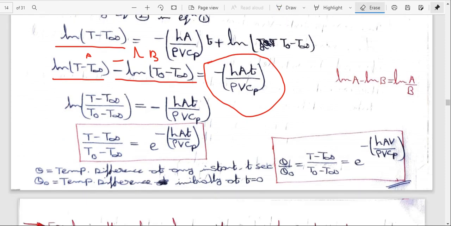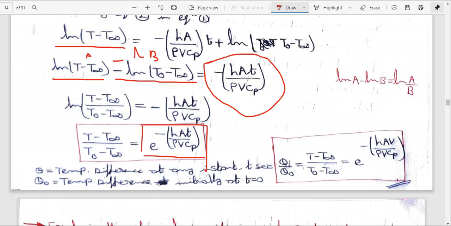So here ln of (T minus T infinity) by (T0 minus T infinity) is equal to this. I consider ln as the inverse of the exponential function, so (T minus T infinity) by (T0 minus T infinity) is equal to e power minus hAt over rho V Cp.